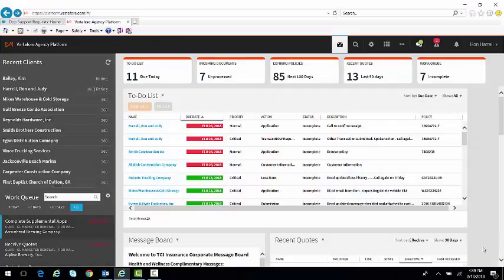The first thing we want to remember, Ken, is our initial My Agency Home screen, which is where every user comes when they put in their login and password. They will come to this screen. And you'll notice, if you recall, we talked about the tiles up here at the top for the things to do: incoming documents, expiring policies, the recent quotes, and the work queue. So every user would see their things to do list here.